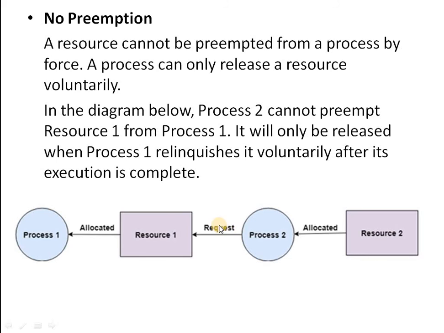It will only be released when process 1 releases it voluntarily after its execution is complete. In short, resources cannot be preempted; a resource can only be released by the process holding it after the process has completed its task. The resources previously granted cannot be forcefully taken away from a process. They must be explicitly released by the process holding them.